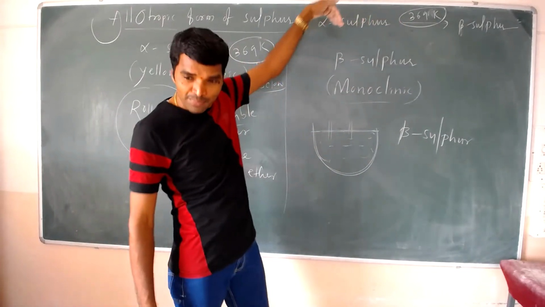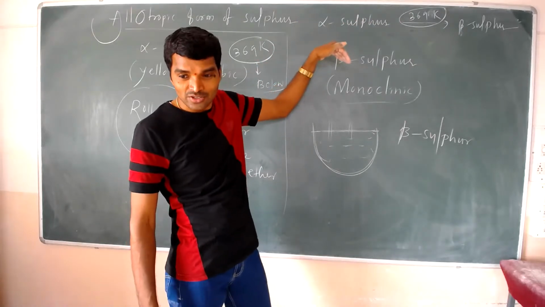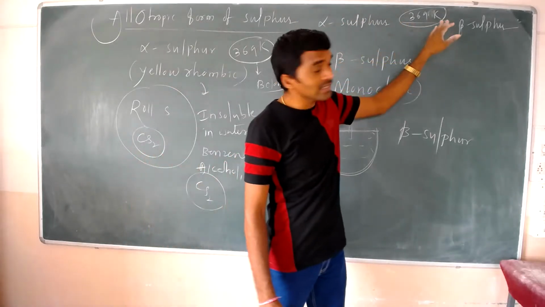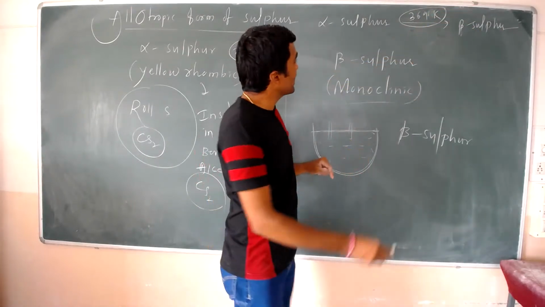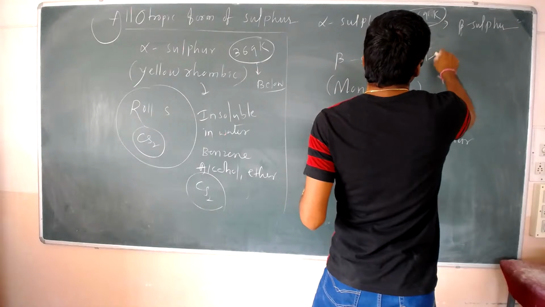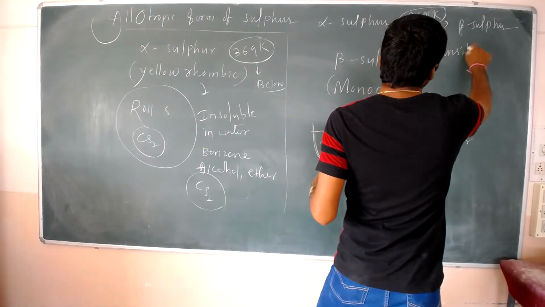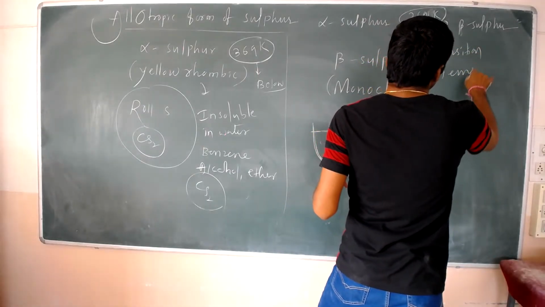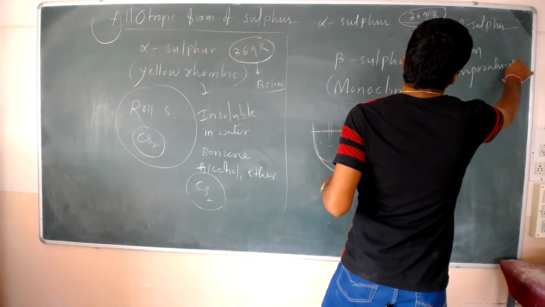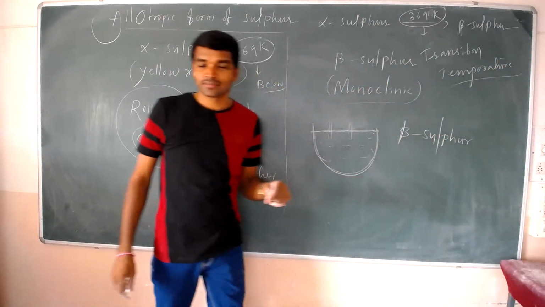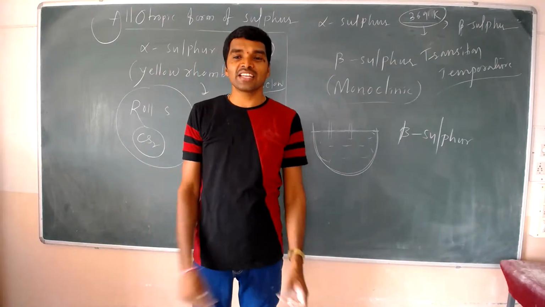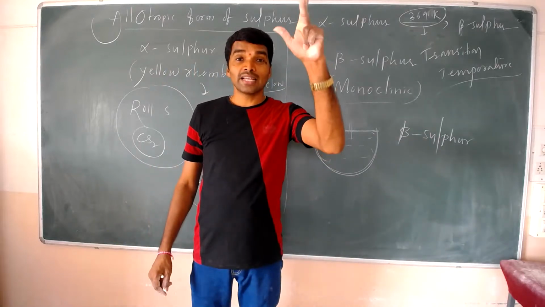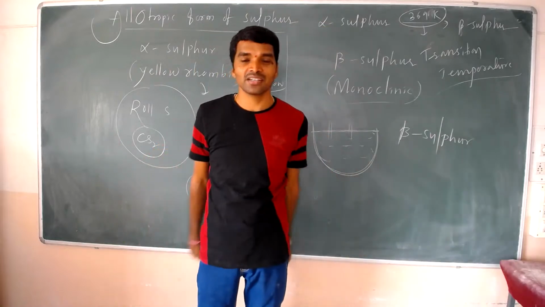Below 369 Kelvin, alpha sulfur exists. Above 369 Kelvin, beta sulfur exists. That's why this temperature is called the transition temperature. How much is the transition temperature? 369, a Tesla number, a universal number.